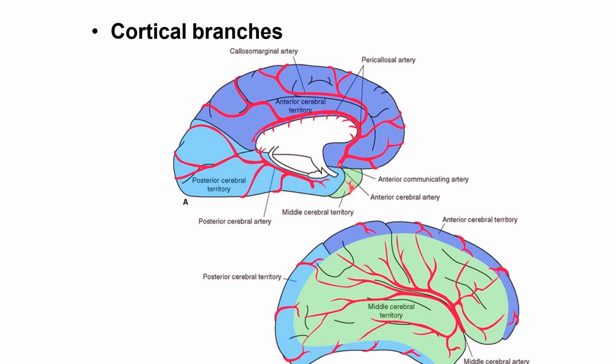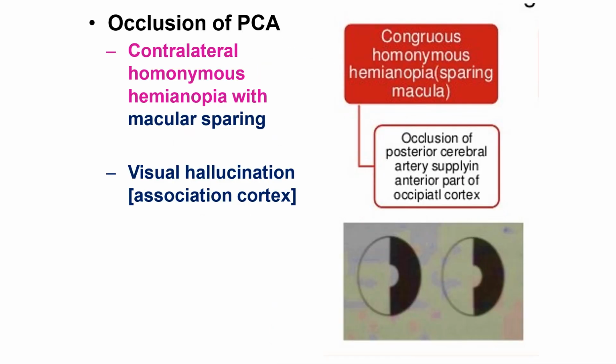This is the middle cerebral artery. This large area, the lower and posterior part, is supplied by the posterior cerebral artery. And on the anterolateral surface, this small area is supplied by the anterior cerebral artery. This small area is supplied by the posterior cerebral artery, and the largest area on the posterolateral surface is supplied by the middle cerebral artery.